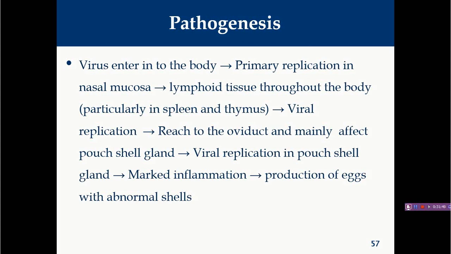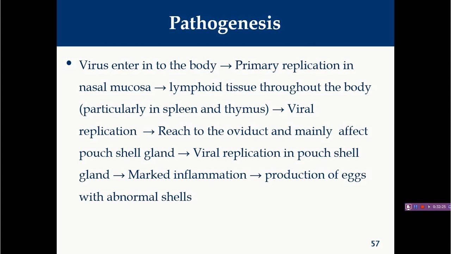Now pathogenesis. Most importantly, the virus enters into the body through the vertical route. So the virus will enter into the body. Primarily, this virus will replicate in the nasal mucosa, and after initial replication in the nasal mucosa, it will reach other lymphoid tissue, particularly the spleen and thymus, and replicate inside such tissue. After initial replication in the lymphoid tissue, the virus will reach the oviduct. The oviduct is a prime target for this EDS 76 virus, particularly this duck adenovirus A.